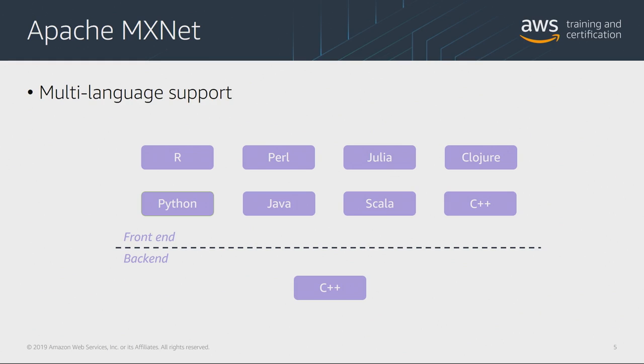One of the main features of Apache MXNet is that it supports multiple programming language interfaces. So far, it supports Python, R, Perl, Java, Julia, Scala, Clojure, and C++ as front-end languages. To ensure reliable performance, its backend, the asynchronous MXNet engine, is implemented in C++.